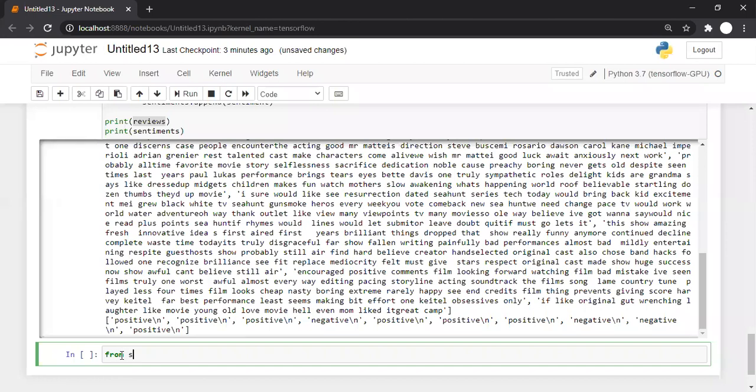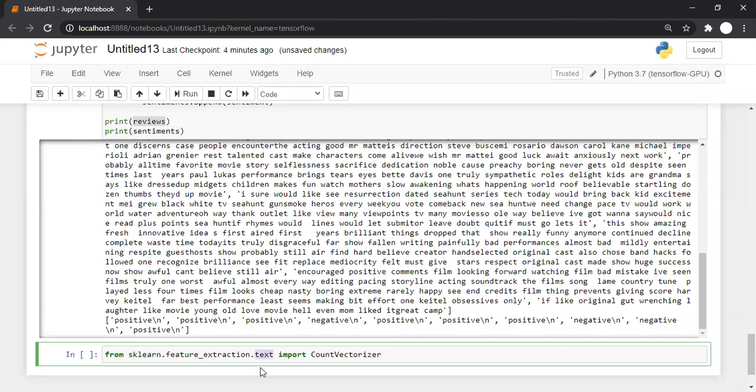So from sklearn.feature_extraction.text, we are supposed to import CountVectorizer. So from sklearn.feature_extraction, which feature do we want to extract?